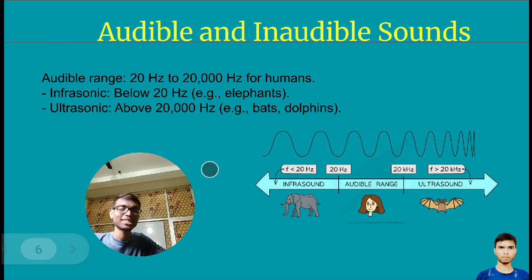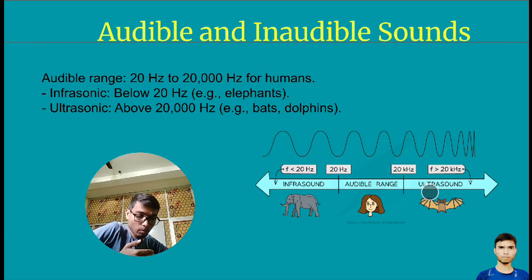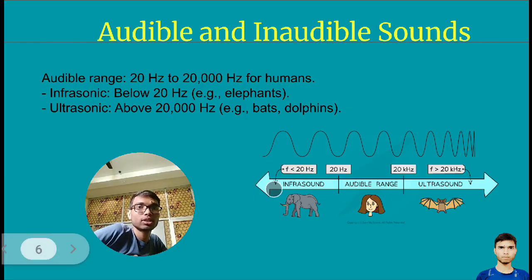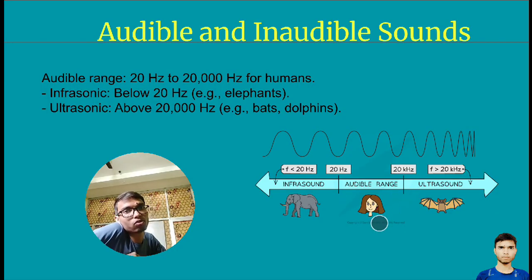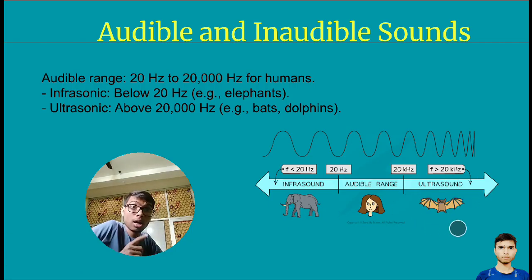Here you can visualize. This is a line, and on this line are written infrasound, audible range, and ultrasound. Ultrasound is a sound whose number is more than 20,000 hertz, and infrasound is a sound whose number is less than 20 hertz. Clear? This audible range, between 20 hertz and 20,000 hertz, is for humans, this infrasound is for the elephant, and this ultrasound is for the bat.